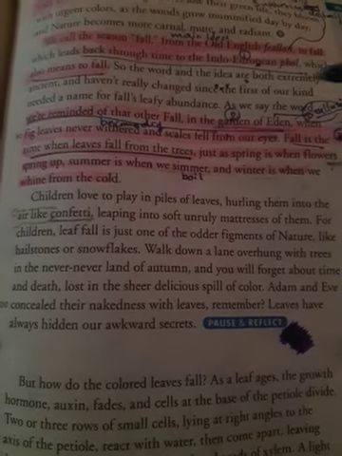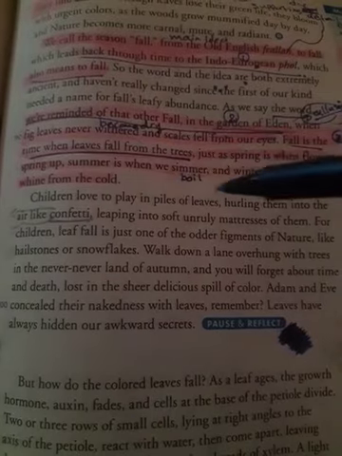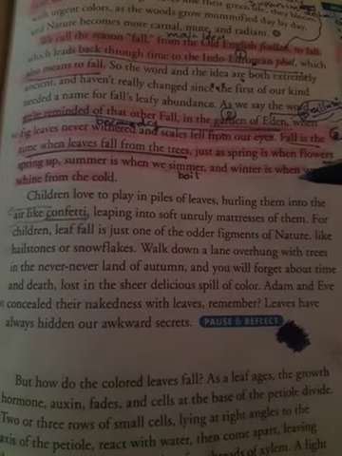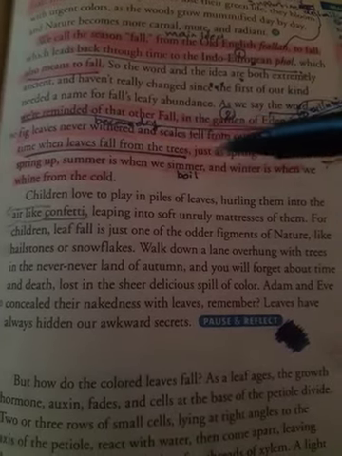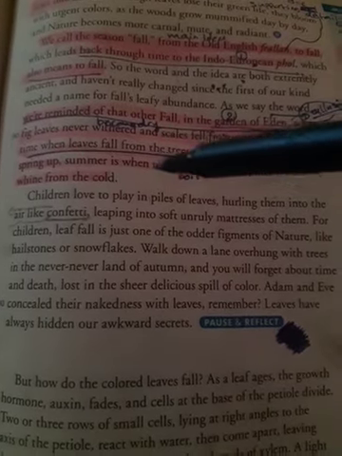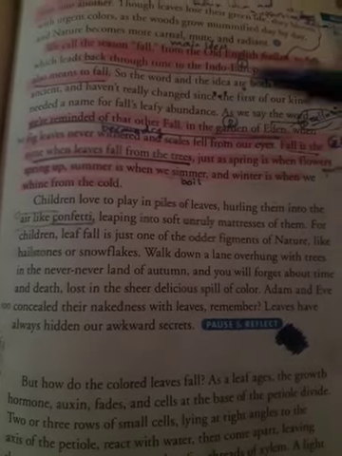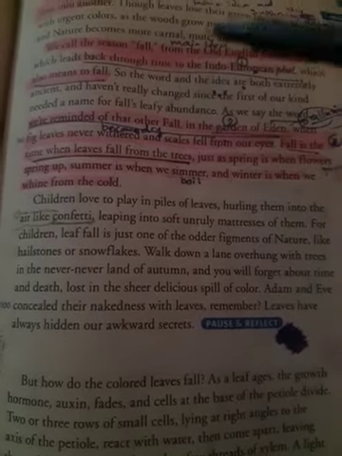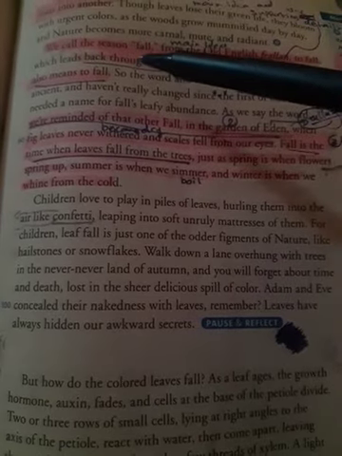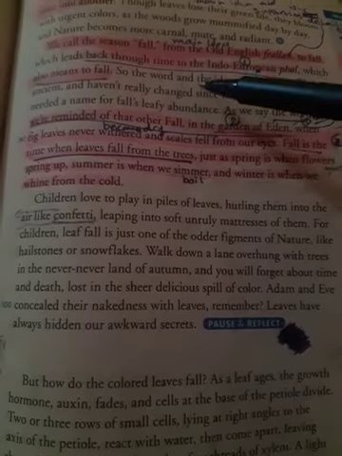The third supporting detail is fall is the time when leaves fall from the trees, just as spring is when flowers spring up, summer is when we simmer, which means boil, and winter is when we whine from the cold. So these are the three supporting details which support the main idea of the first line, we call the season fall from the Old English fallen, to fall.